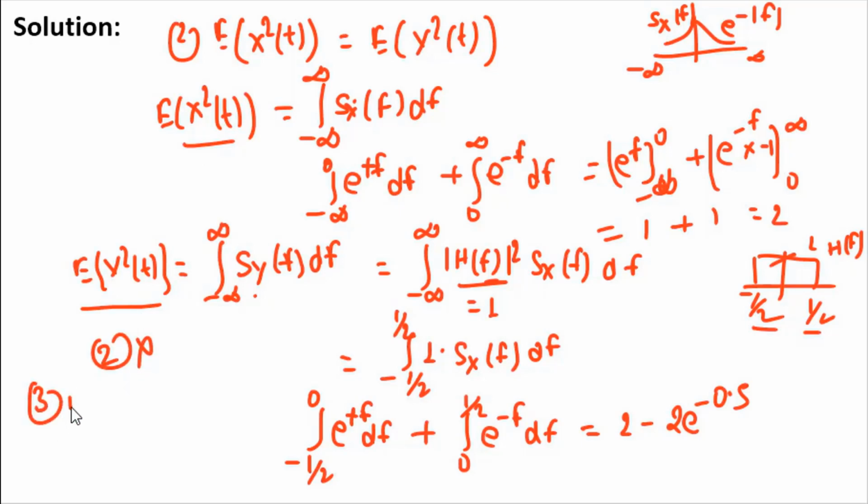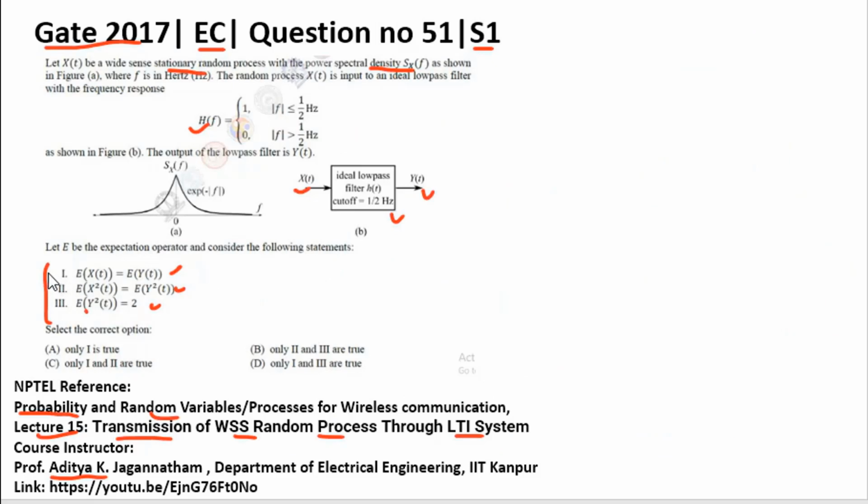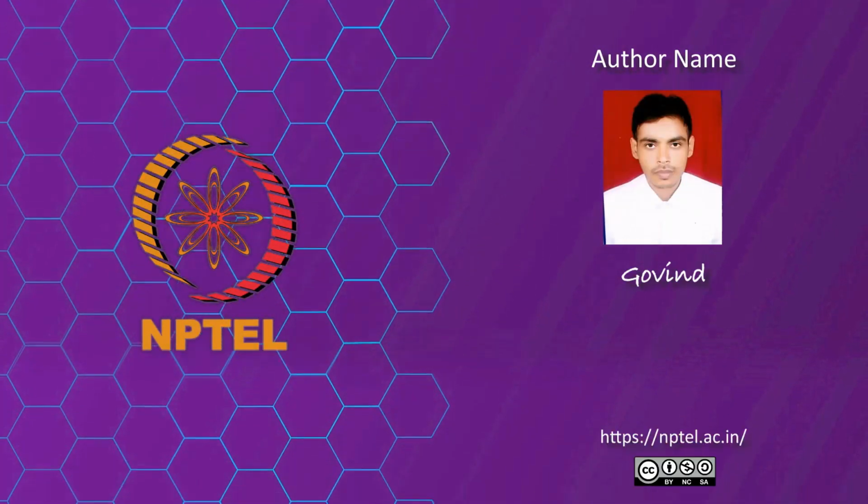The third statement says that e of y square of t equals 2. This is also not correct, because e of x square of t equals 2, and e of y square of t is given by 2 minus 2 into e to the power minus 0.5. So the correct answer for this question is that only 1 is true. So option A is the correct answer for this question.